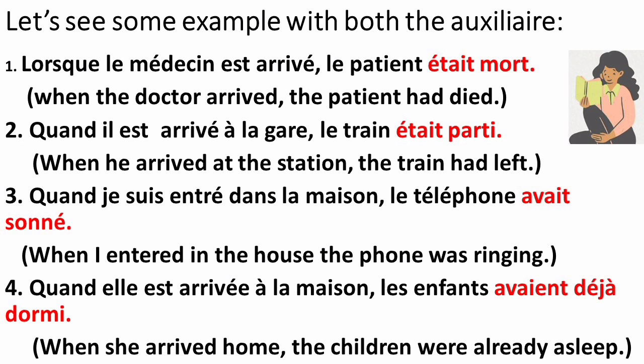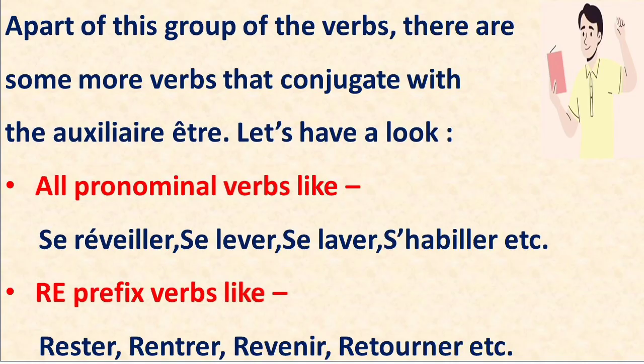Now, let's see another group of verbs. Apart from the advent group verbs, there are some more verbs that are conjugated with the auxiliary être. Let's have a look. All pronominal verbs like se réveiller, se lever, se laver, s'habiller, etc. These kinds of verbs are called pronominal verbs. And these verbs always conjugate with auxiliary être.